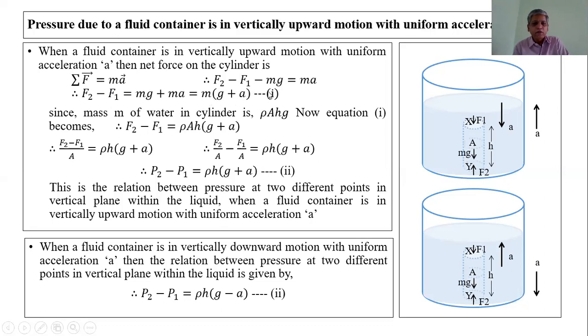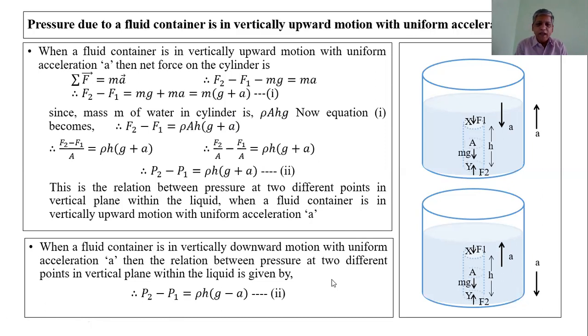Now, the mass of the water in the cylinder is rho ah only. Here there will be printing mistakes; g is not here.